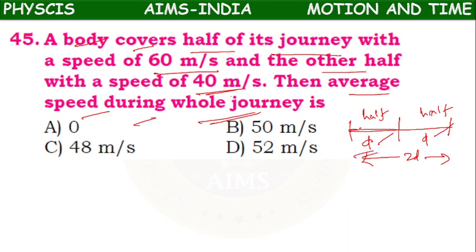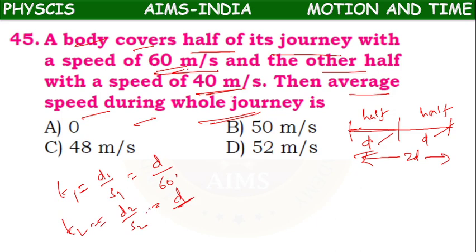So in the first half it has traveled with a speed of 60 meter per second. What is the first time? Distance by speed. Distance how much? d. Speed how much? 60 meter per second. What is the second time? Second distance by second speed. Second distance is also d, and second speed is 40.